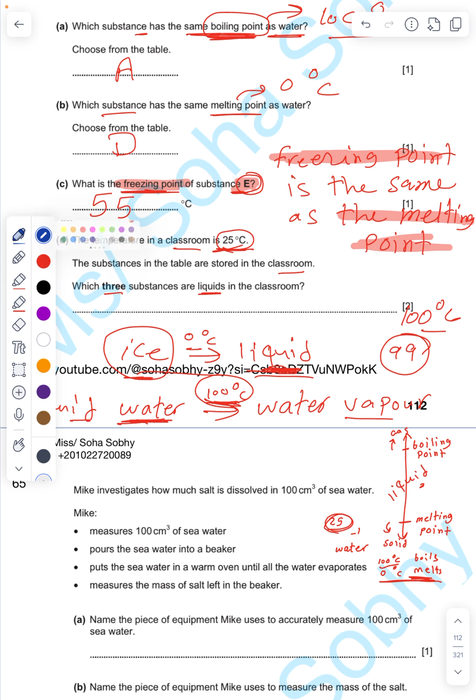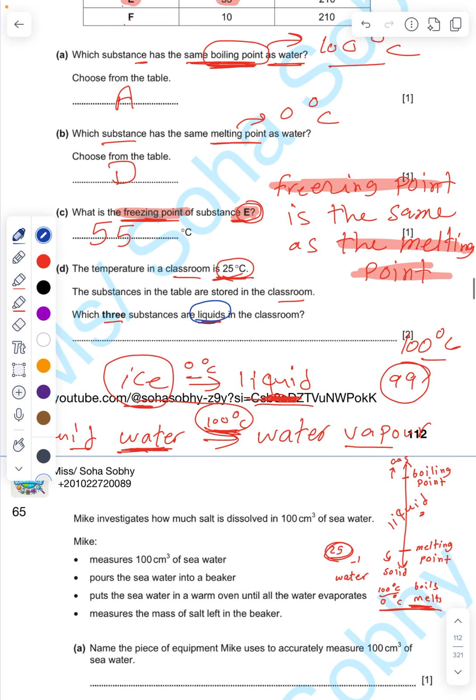Here I want a substance that is liquid. Liquid means I want the substance temperature to be higher than the melting point and lower than the boiling point.